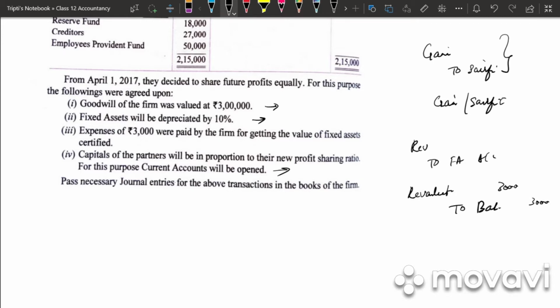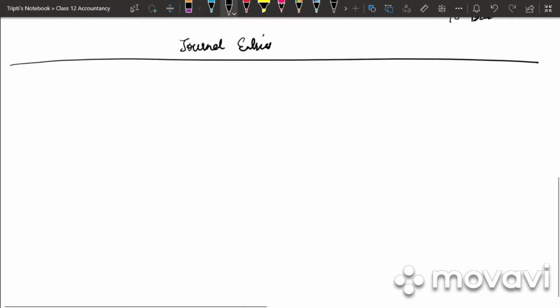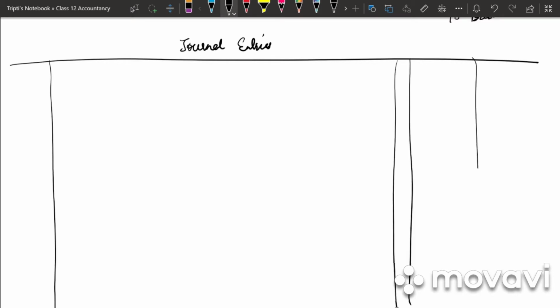Last one is capital of the partners will be in the proportion to their new profit sharing ratio. For this purpose, current accounts will be opened. So there will be an adjustment for the fourth entry. Before that, let us do the remaining entries. So write down journal entries. Draw the format: date, particulars, LF, amount debited, amount credited.